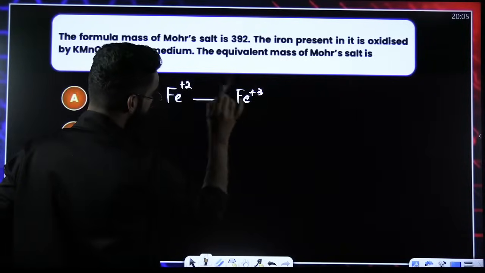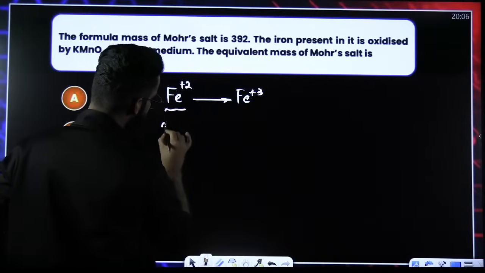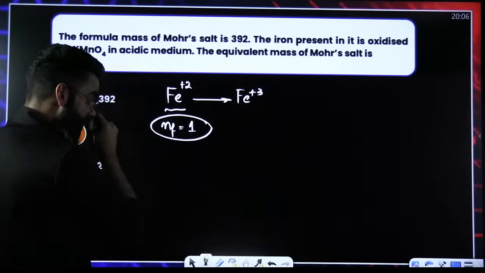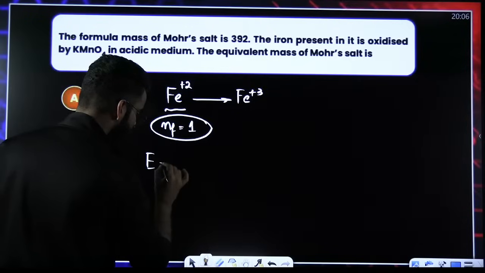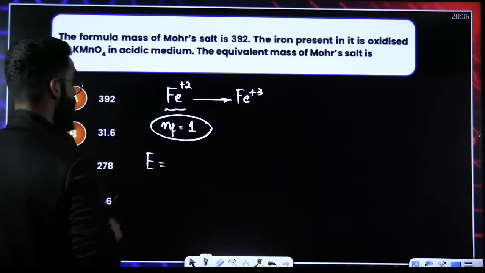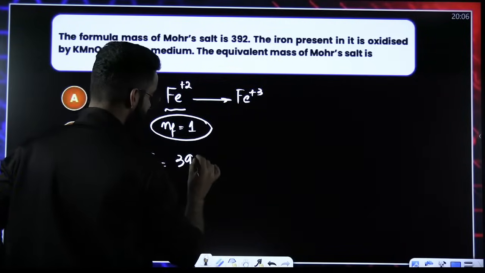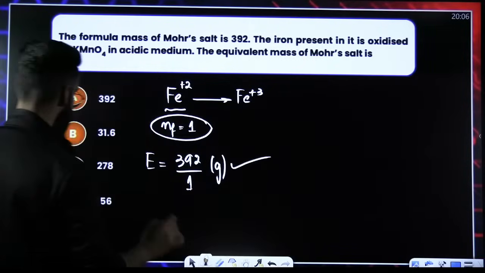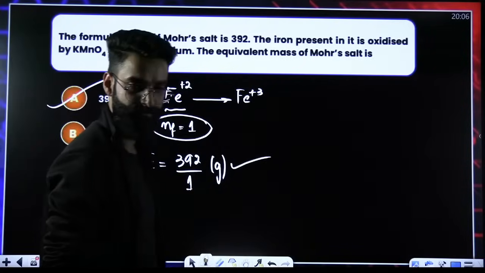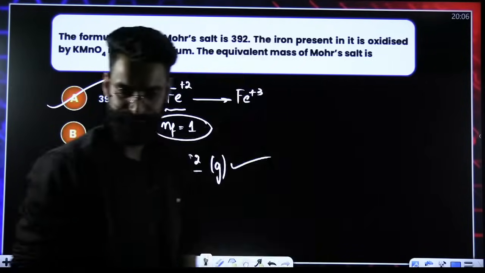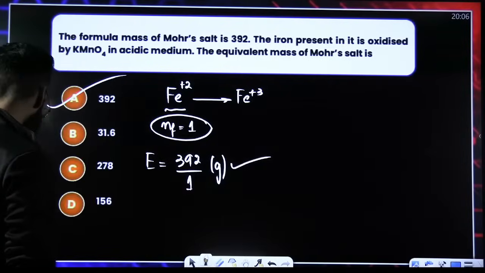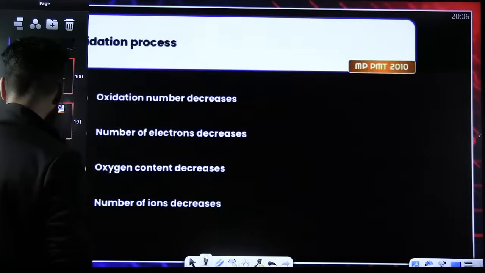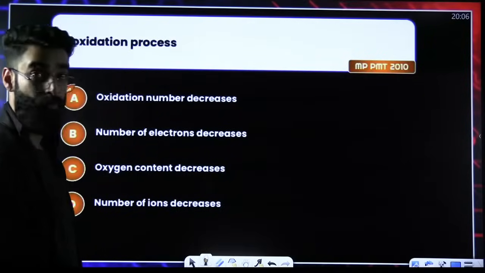Now, calculate the change in oxidation state. +2 to +3, change is 1. So I would say n factor of Mohr's salt, I would take as 1. If n factor of Mohr's salt is 1, equivalent mass of Mohr's salt will be equal to molar mass of Mohr's salt divided by n factor. So this is going to be the final answer, 392 grams. Done and dusted. One basic question, people.